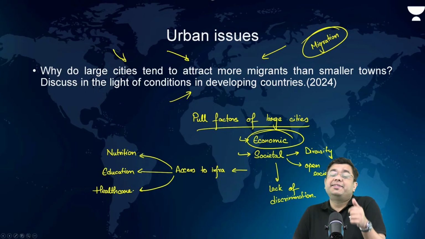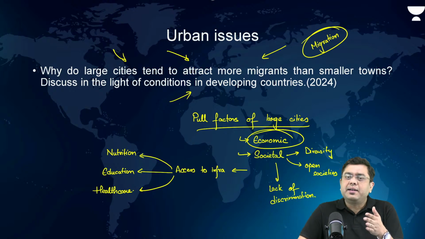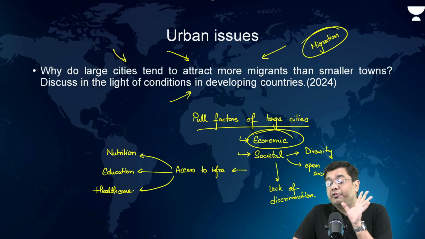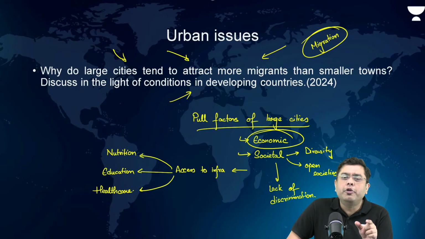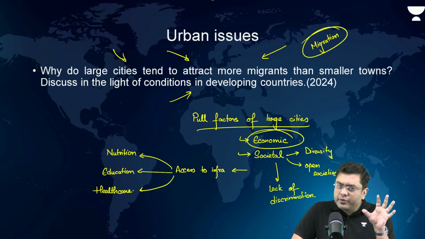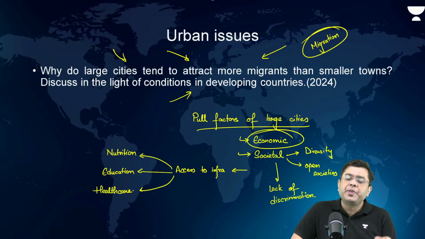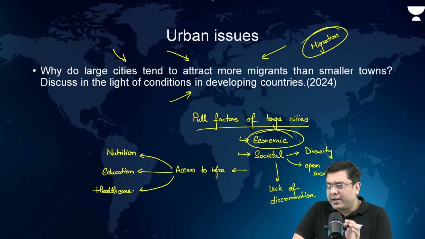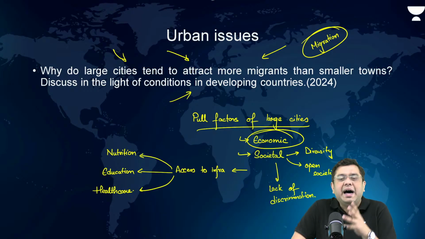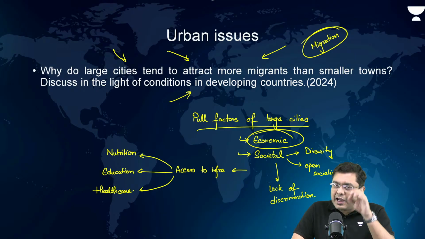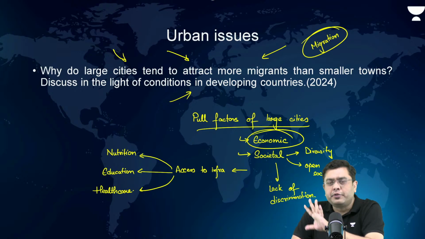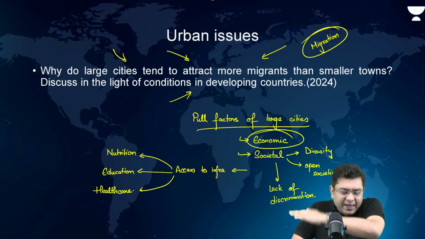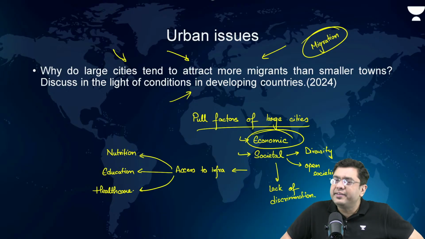Now, in the introduction itself, you do have to mention, in these kinds of questions, the conclusion has to provide a way forward. But in the introduction, you do have to mention that internal migration is very common and very prominent, particularly the trend of rural to urban migration, which is present in most of the developing nations. Now, this is aided by certain pull factors that the larger cities have. These pull factors account for economic, then socio-cultural aspects of society as well, right? Standard of living. And thereafter, you discuss each of them in point and subpoint.